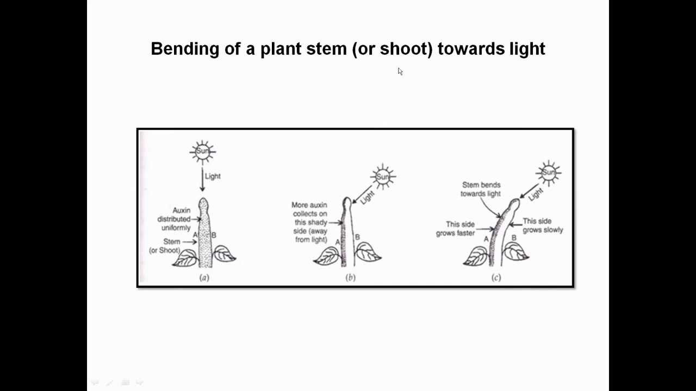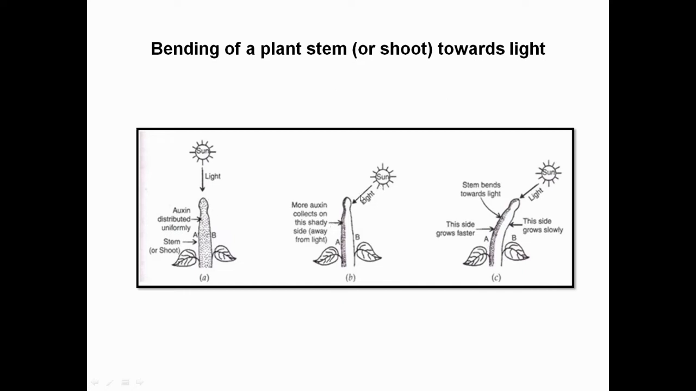Now we have to understand the bending of the plant stem or shoot towards light. Why does this happen? That is because of one chemical being secreted in the plant, that is auxin. Auxin is also referred to as a plant hormone. We will discuss it in this module only, later. Auxin is distributed uniformly when light is coming in direct contact or in a straight line.